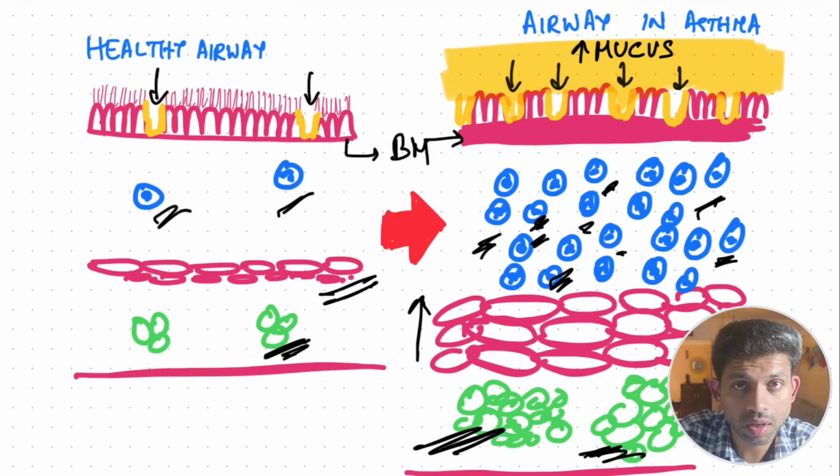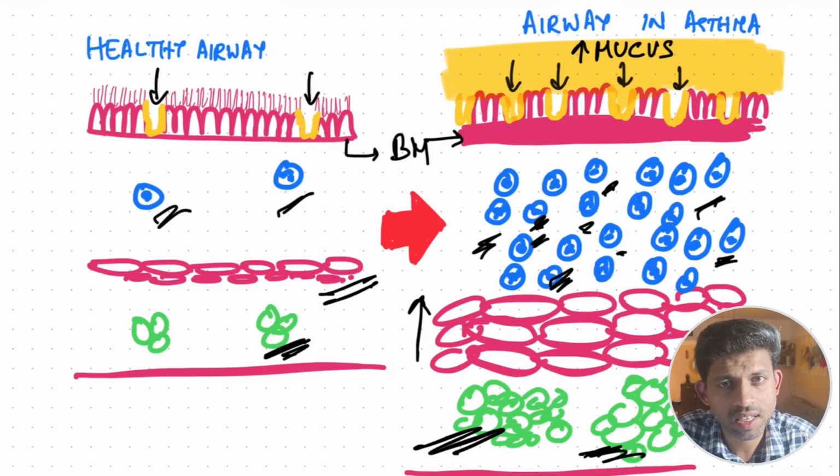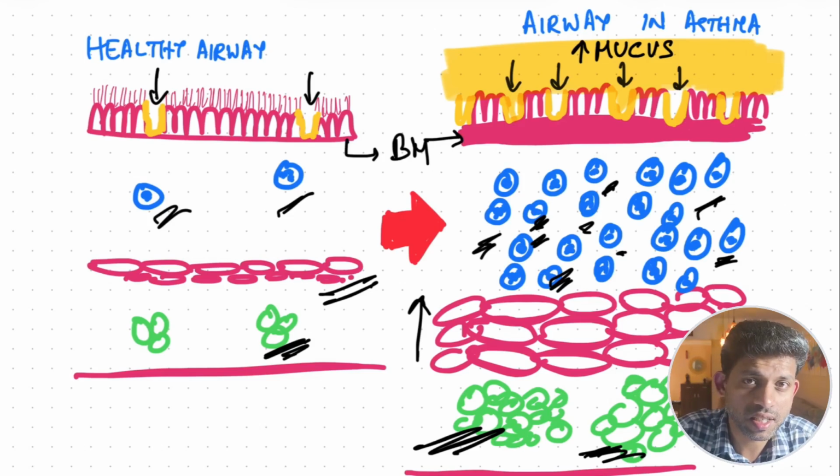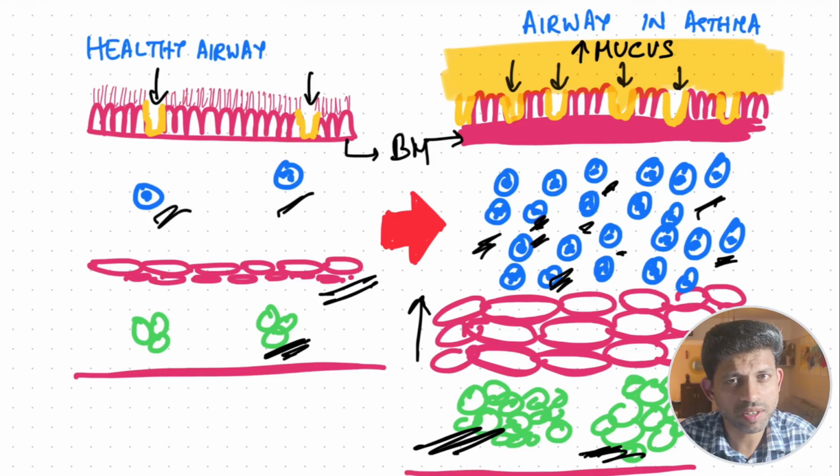So overall, in the long run, almost everything increases. Increased mucus, increased goblet cells, increased inflammatory cells, increase in smooth muscle cell thickness, and increase in submucosal glands. These changes take asthma almost into an irreversible territory. That is why there is considerable overlap between all of these obstructive lung diseases.